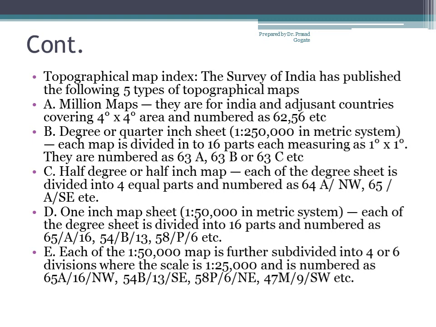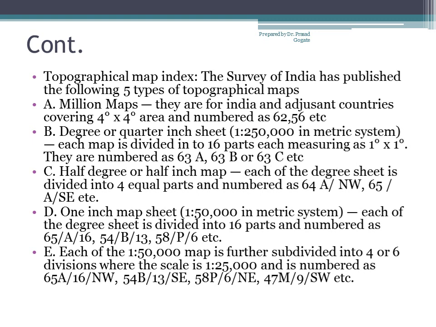Now, this 1 degree by 1 degree sheet is also called a degree sheet, where in the case of the metric system, the RF is 1:250,000. It means 1 centimeter on the map covers 250,000 centimeters on the ground. If you divide this by 1 lakh, 1 centimeter covers 2.5 kilometers. See the scale.